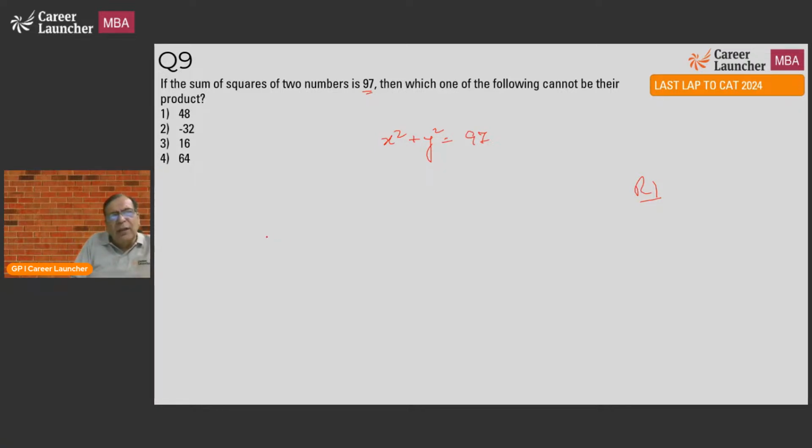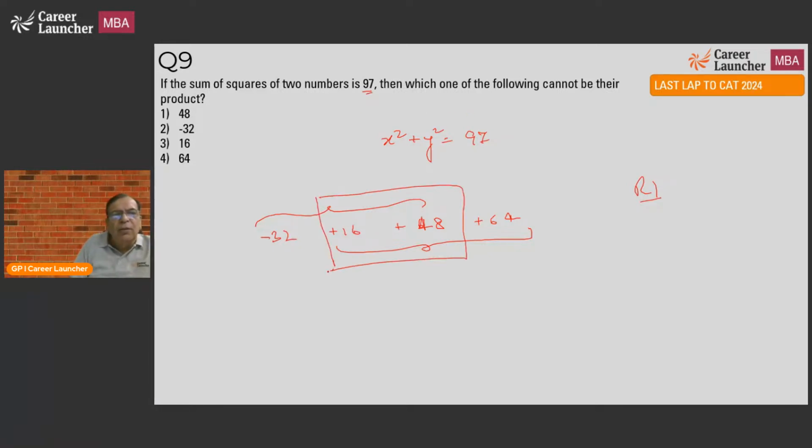Look at the choices: minus 32, plus 16, plus 60, plus 30, plus 48, plus 64. Either these three will be satisfying or these three will be satisfying. That means either minus 32, plus 16 or 48 will satisfy the condition, or the last three will satisfy.